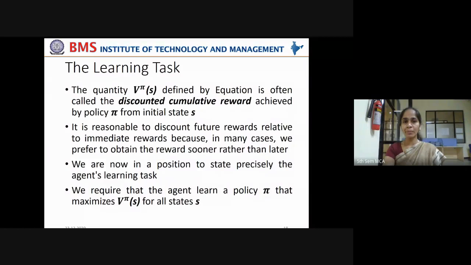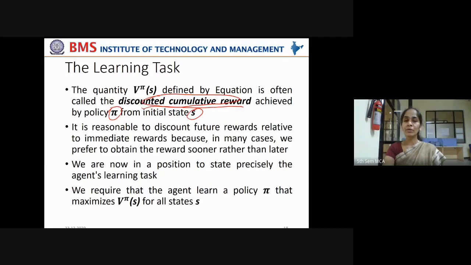So the quantity V pi of S defined by this equation is often called the discounted cumulative reward. Did you understand now? It is called the discounted cumulative reward. As time moves on, the delay in the reward will reduce its importance in the learning process. That is why it is called the discounted cumulative reward achieved by the control policy pi from initial state S.